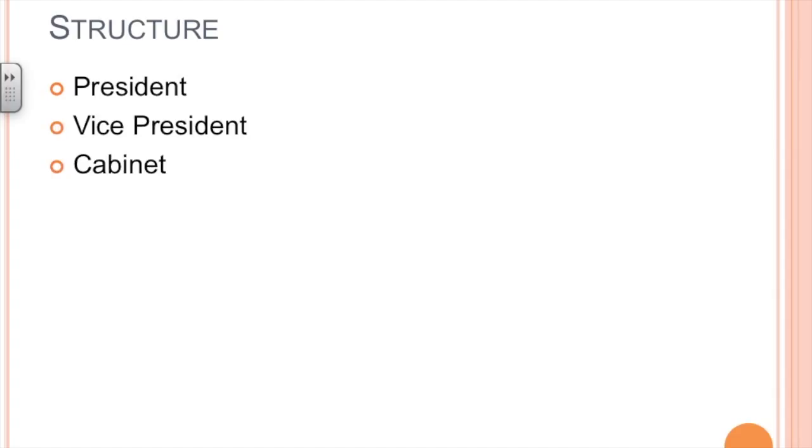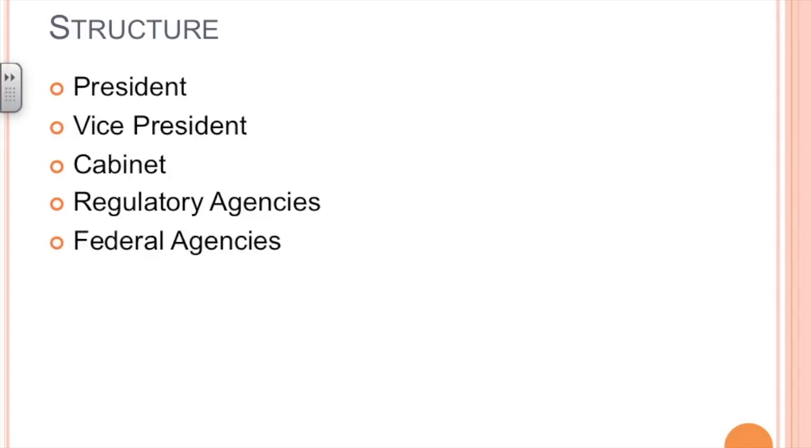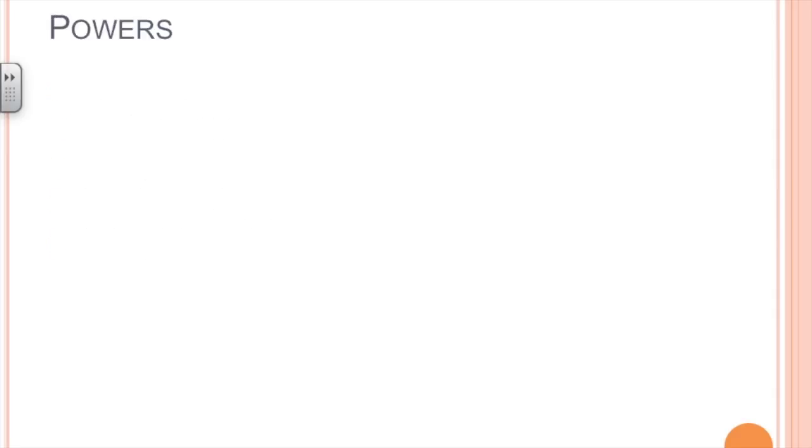So the structure section: the structure of the executive branch is made up of the president, the vice president, his cabinet, the regulatory agencies, and federal agencies. And we will talk about each one of these in depth in a later set of notes.